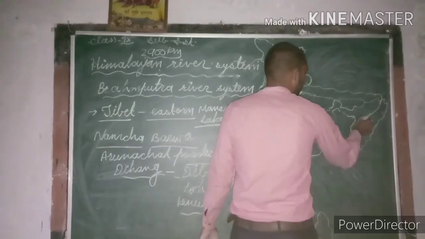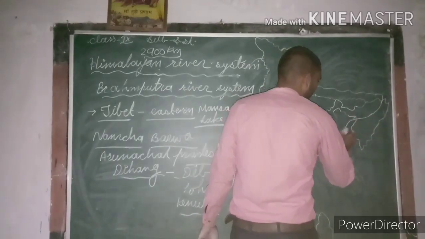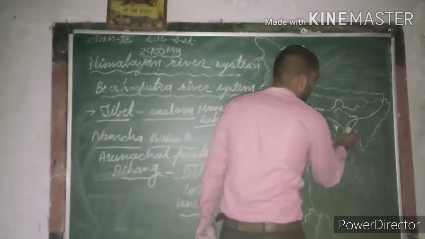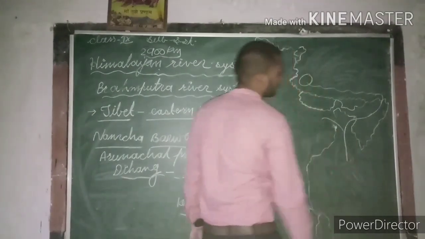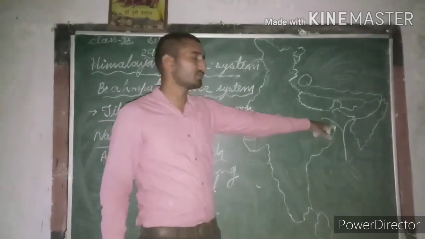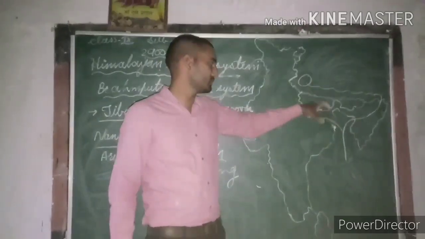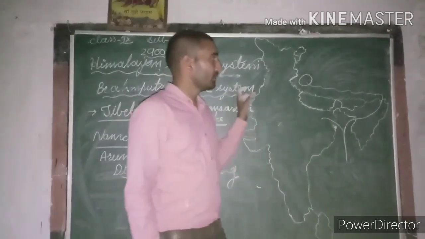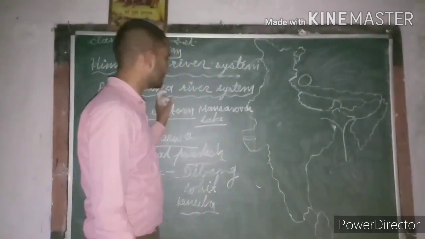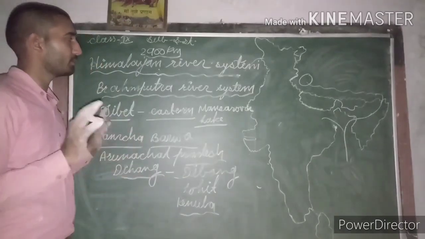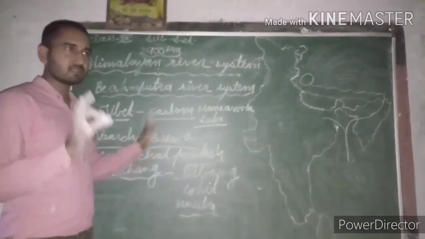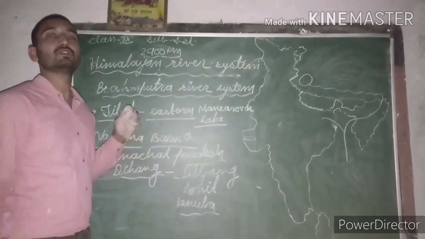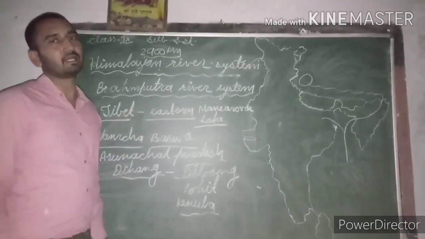Okay, and after flowing in Assam finally it enters in Bangladesh, and at Bangladesh it merges with Bhagirathi, a distributary of Ganga river, and in this way is converted into Meghna river. Brahmaputra river is responsible for the formation of the largest growing delta of the world, which is Sundarban delta along with Ganga river.